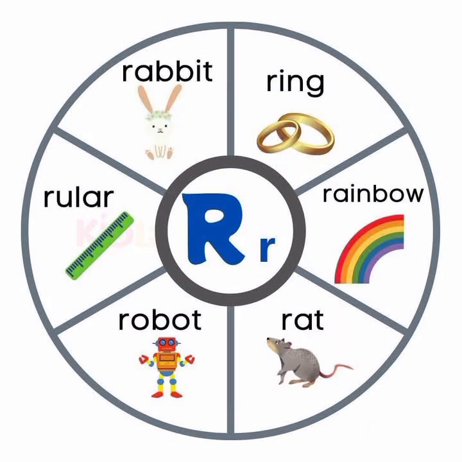R. R for ring. R for rainbow. R for rat. R for robot. R for ruler. R for rabbit.